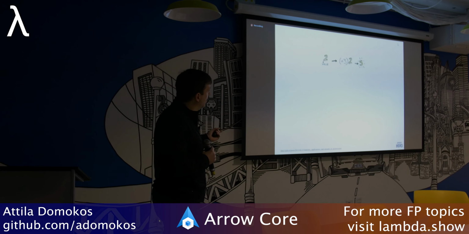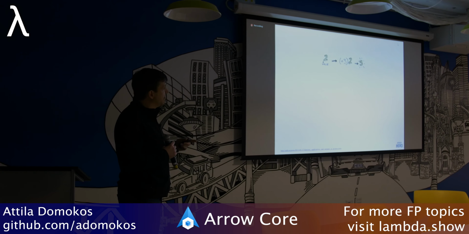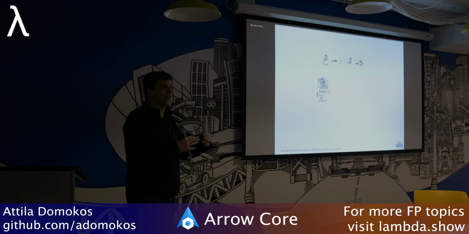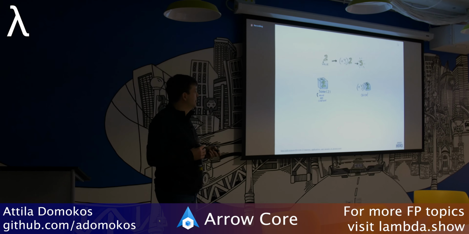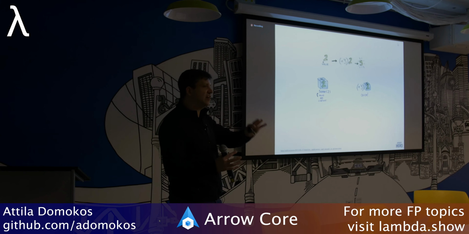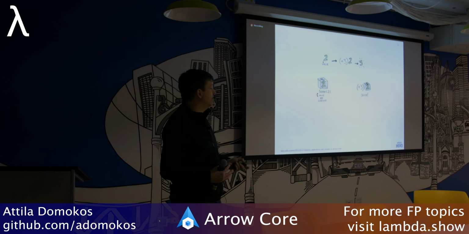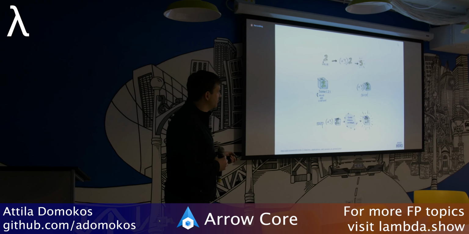So I have a 2 number value. If I try to apply +3 function with the 2, I'm getting a 5 back. However, let's say that 2 is wrapped in some kind of context, right? In this case, it's sum, right? I don't know what it is, but it's some kind of context. If I try to apply the +3 function on it, oops, it's going to blow up. It's not going to work. I need some kind of special tool that opens up that context, pushes in that function, and then lets me apply that +3 function on that 2. And then I can do that with a map, right? So that's why I needed that map. And this is what we call a functor.